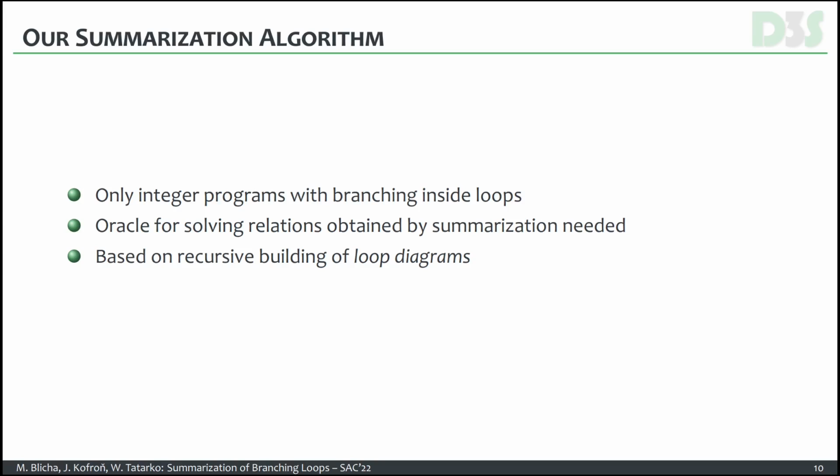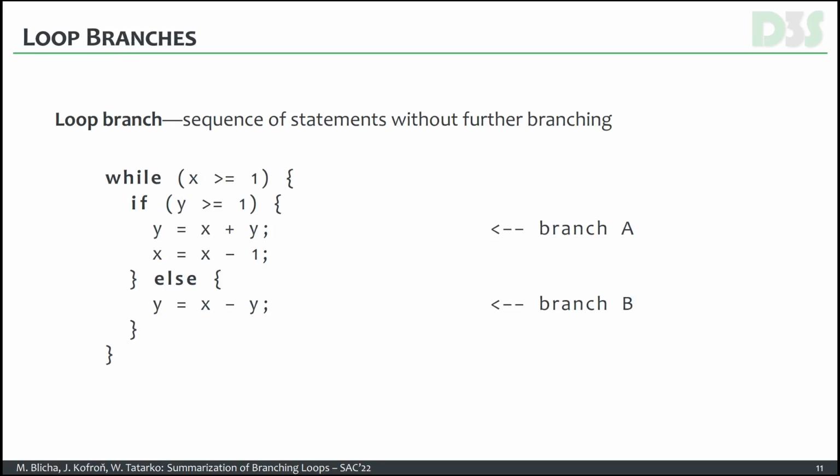The algorithm is based on recursive building of so-called loop diagrams, which I will describe in a while. So, first, a few definitions. A loop branch is a sequence of statements without further branching. If we look at this example, we have a while cycle with an if statement inside it. This if statement has one then branch and one else branch. That means there is a branch A and branch B, or branch 1 and branch 2, or whatever you want to call it. Basically, two branches.